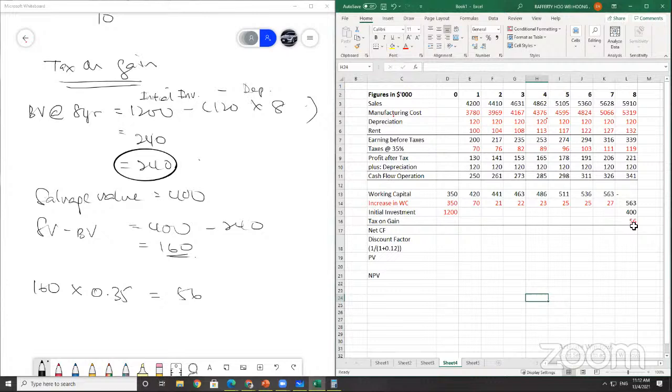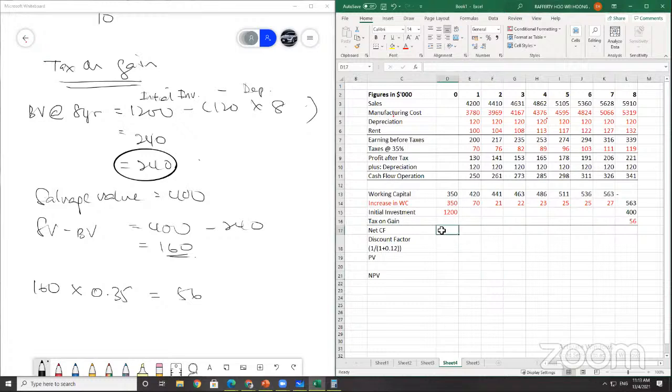Okay, so now moving on. Calculate the net cash flow here. The initial investment, this working capital section, you don't do anything with anymore. You totally ignore this. You straight away talk about the increase in working capital. This working capital is just to show you each year's working capital. So just ignore this section.